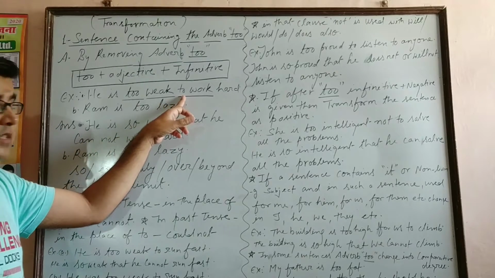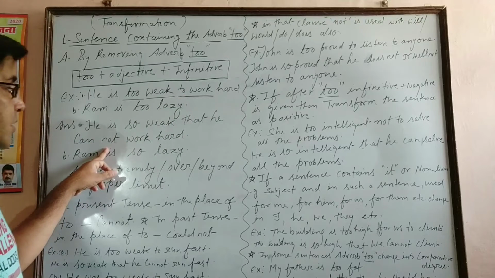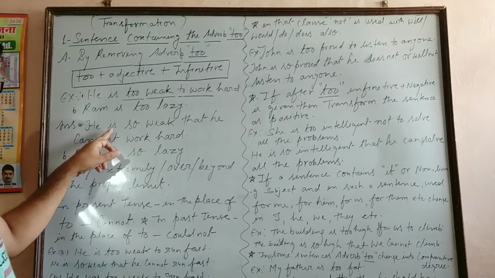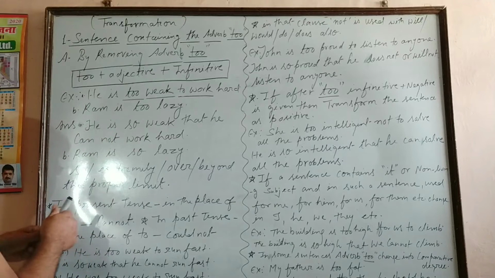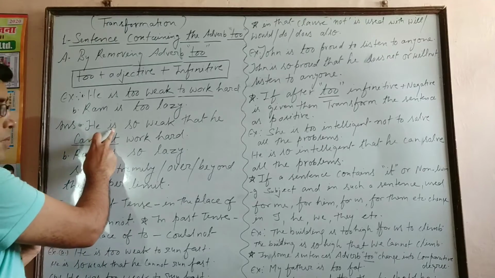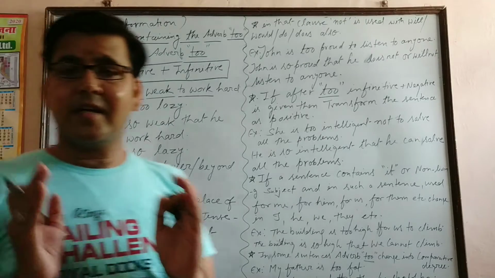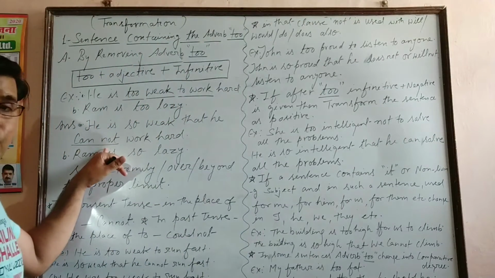In the place of this infinitive to, we have to use cannot or could not. If your sentence is given in present form, like is, am, are, then you have to use cannot. For is, am, are, that means if your sentence is given in present tense, then you have to use cannot.